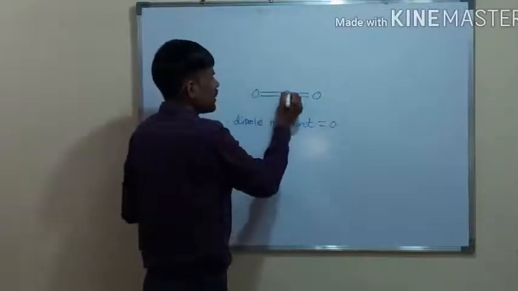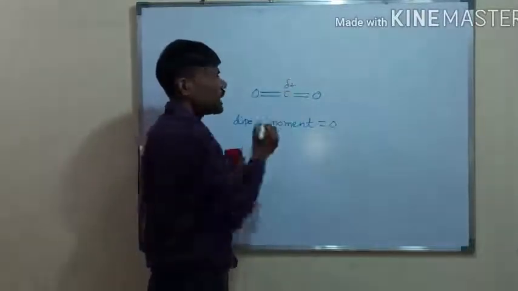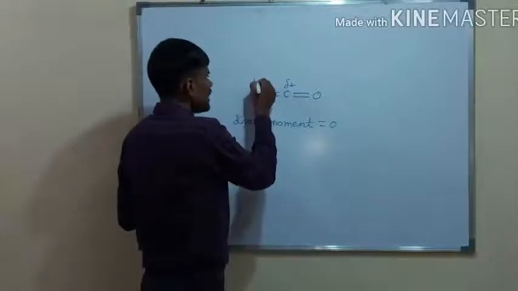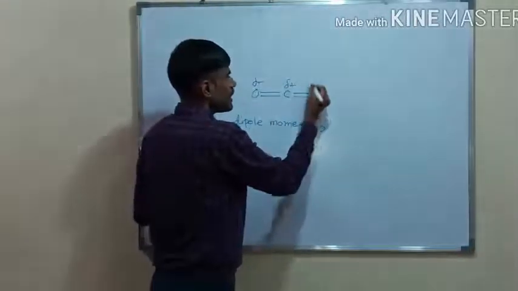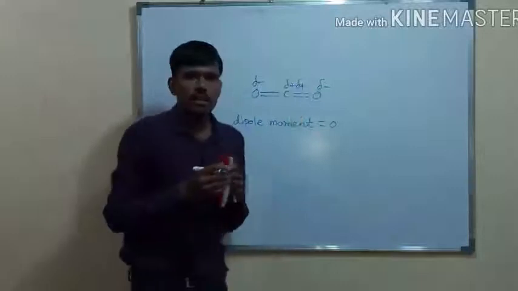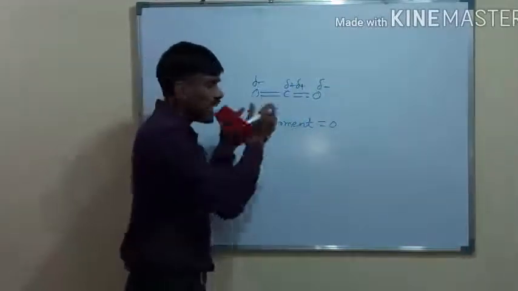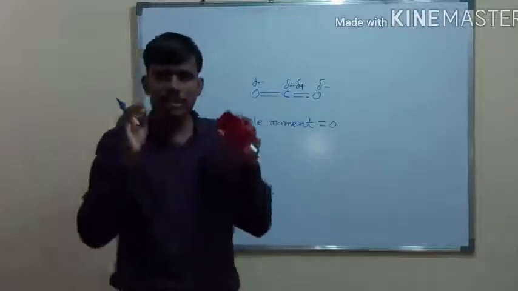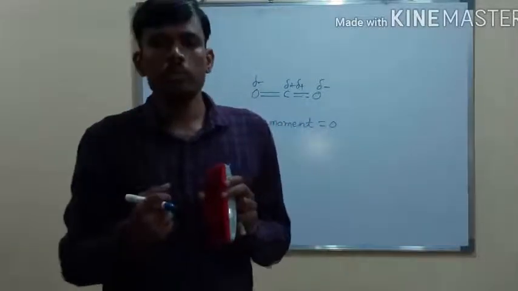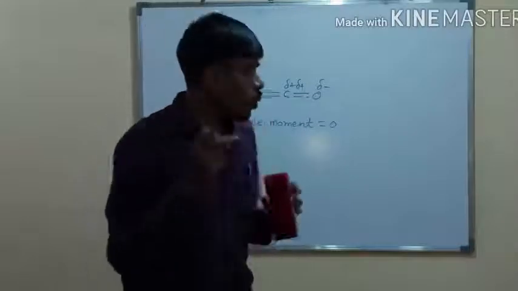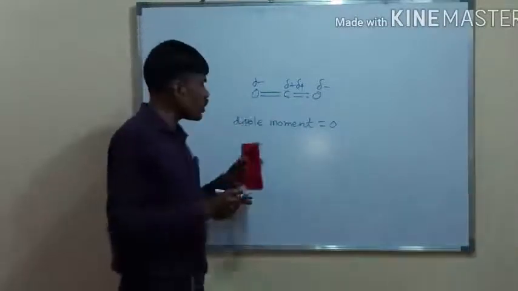That means this is slightly positively charged, and this is slightly negatively charged, and this is also slightly negatively charged. Charge separation is possible in the case of a CO2 molecule. But then why does this CO2 not show the dipole moment?